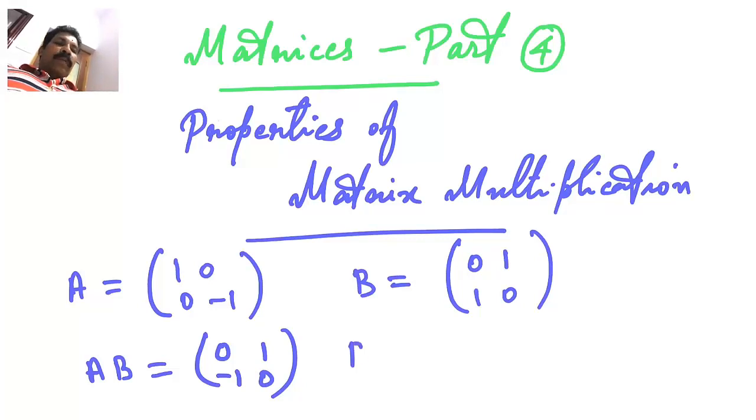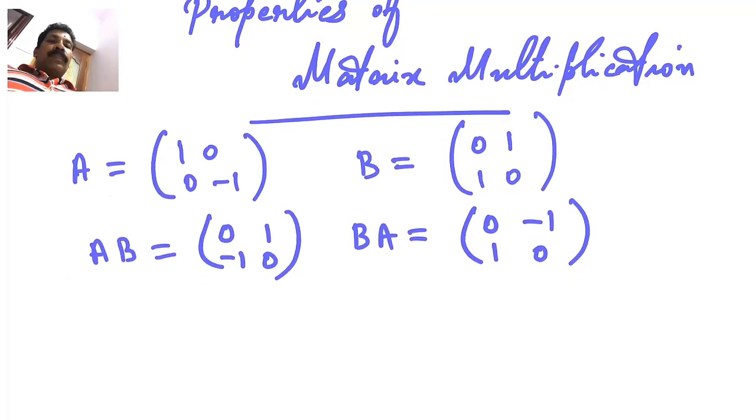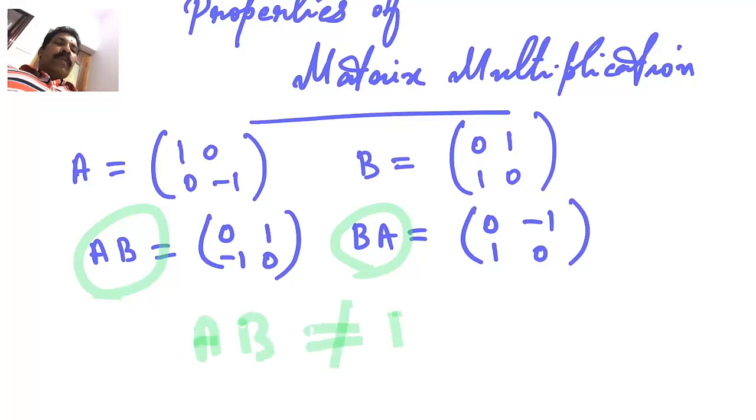And then product BA. BA also you find the same way. You can have here 0 negative 1, then 1 and 0. So what you can observe here is that AB is 0 1 negative 1 0 and BA is 0 negative 1 1 0. So in general we can write A into B may not be equal to BA. It doesn't mean that every time it will happen.